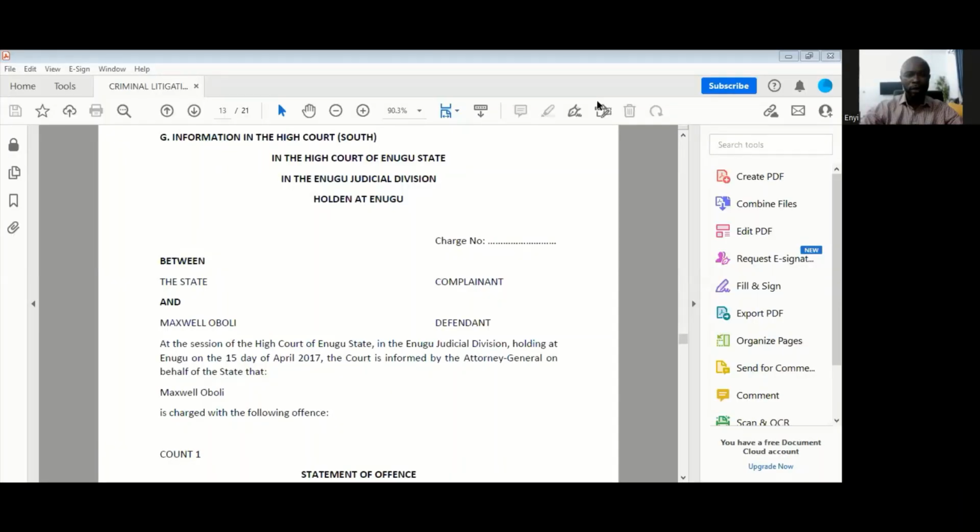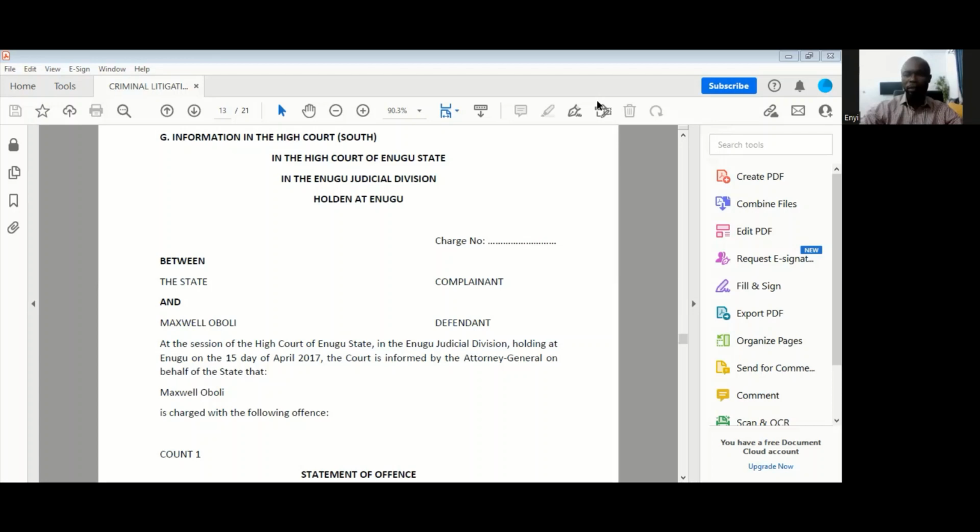Hi, so today we're going to be looking at how to draft charges in the High Courts in the South, in the High Court of the FCT, and the High Court of Lagos State. Now, the way of drafting charges in those courts is by information, all right? And when we talk about an information, don't have it confused with the First Information Report, which we spoke about in the magistrate court in the North.